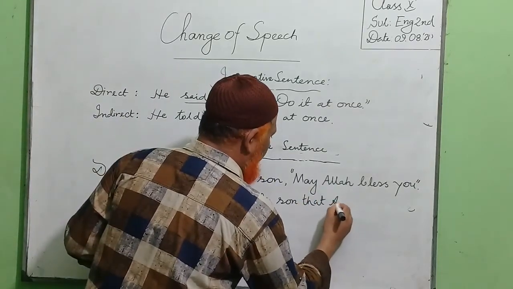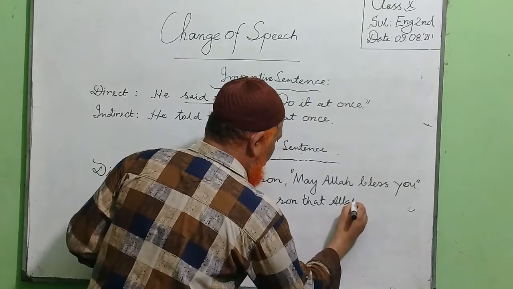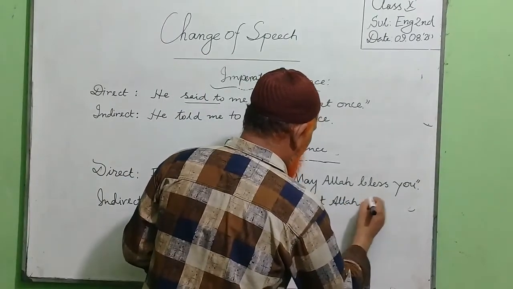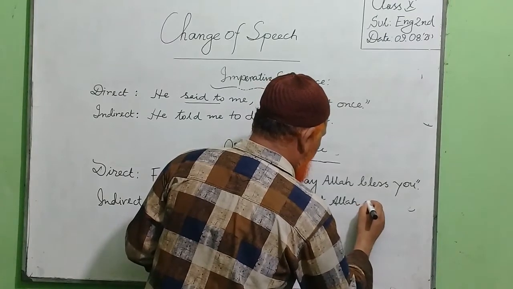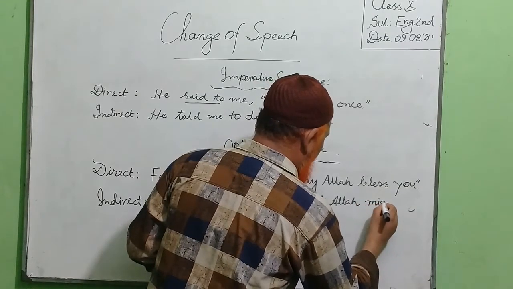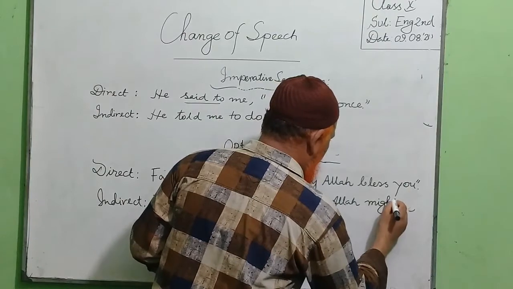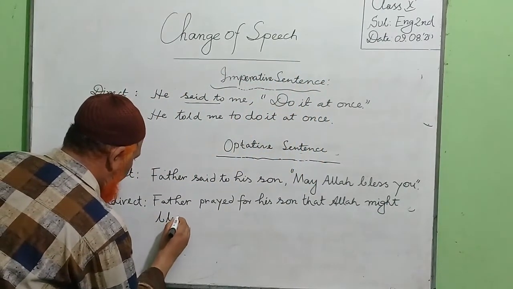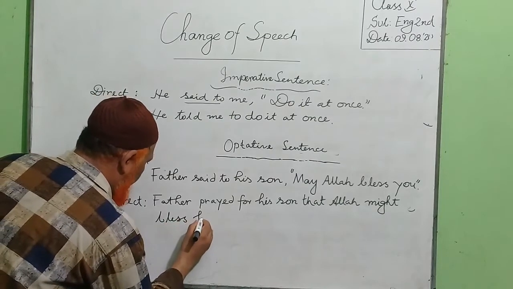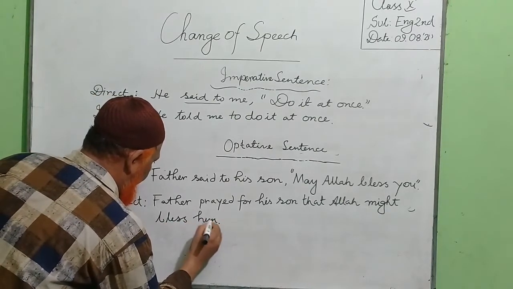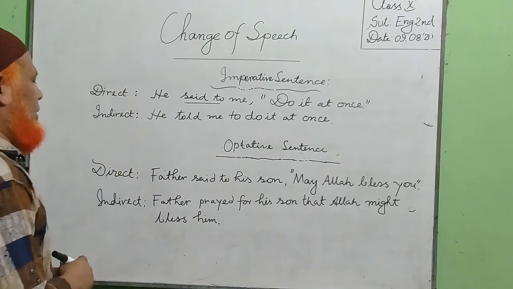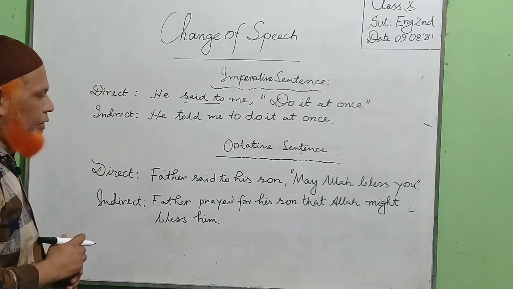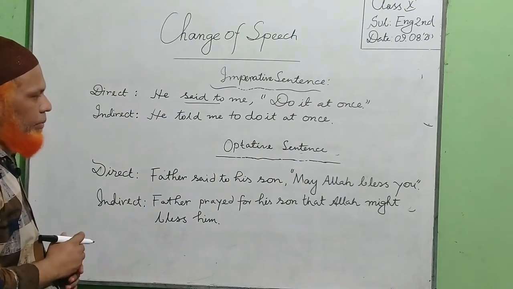The subject Allah, and the verb should be changed into the modal past, might bless him. The sentence in changed form in indirect speech: father prayed for his son that Allah might bless him.